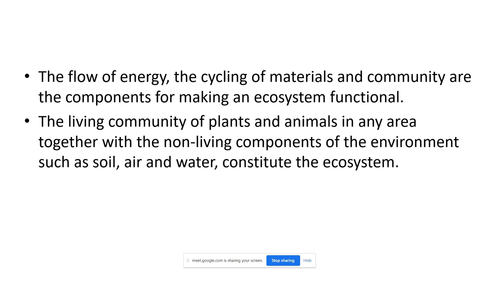The living community of plants and animals in any area together with the non-living component. This is the definition. We have already discussed, like soil, air, water. This constitutes the ecosystem. We know what the environment is, like living organisms. This is the biotic component, and there is another component that is called the abiotic component, means the physical environment. So living things and the physical environment come in the ecosystem. In the ecosystem they are functional, means they are interacting with each other.